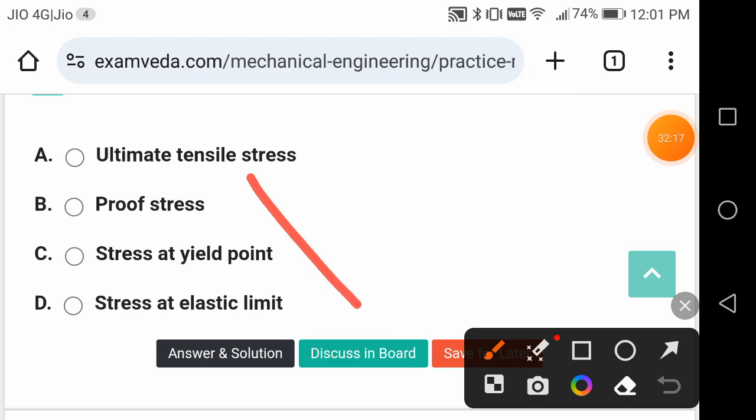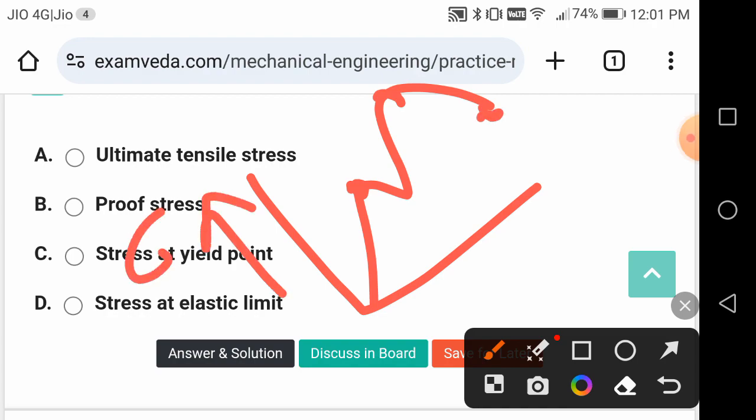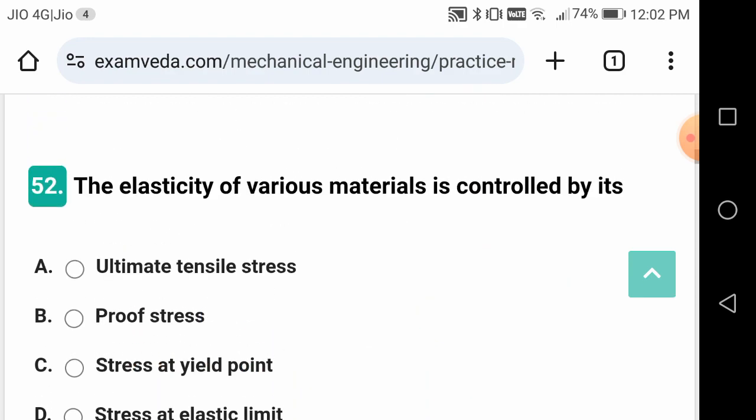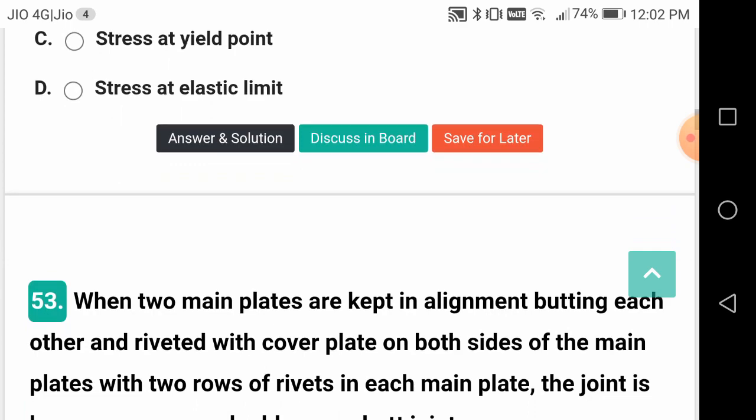If you see the stress strain diagram, it is something like this, friends. This is ultimate tensile stress, this is your yield point, this is your breaking point, correct? This is your stress, this is your strain, for example. So the stress at elastic limit is called yield point. So your elasticity of various materials is governed by stress at elastic limit.